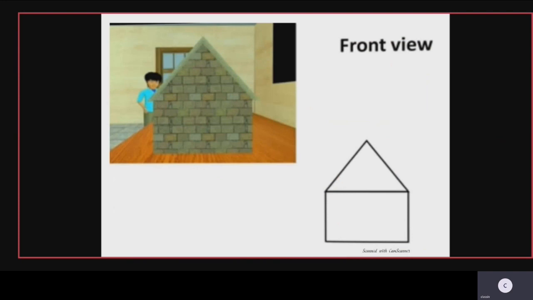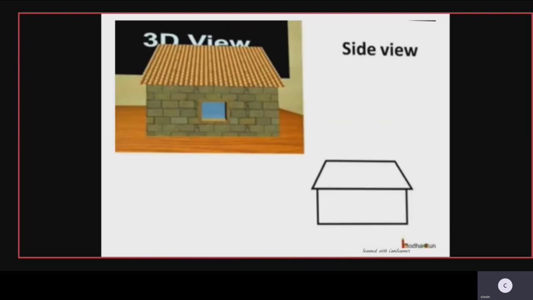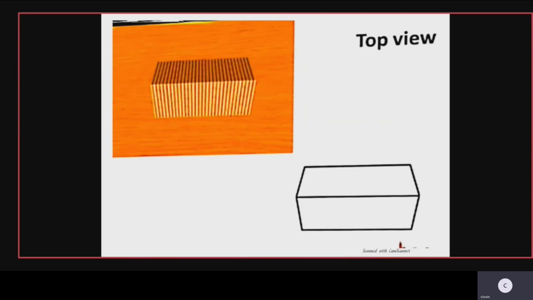See here, the front one, the upper part is the triangle and the down part is the rectangle. The side view, the upper part is the hexagon and the down part is the rectangle. The next one, the top view, you can see two hexagons combined together with a separation line. This is the top view of a hut.